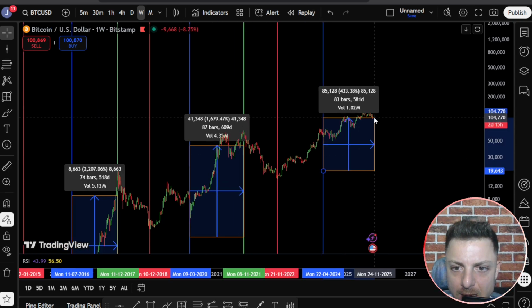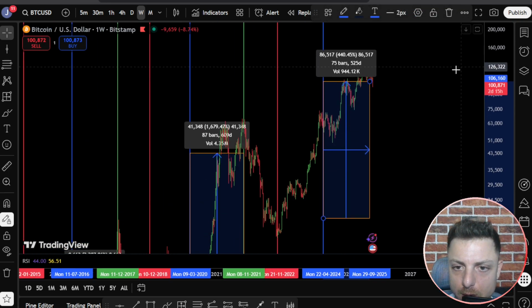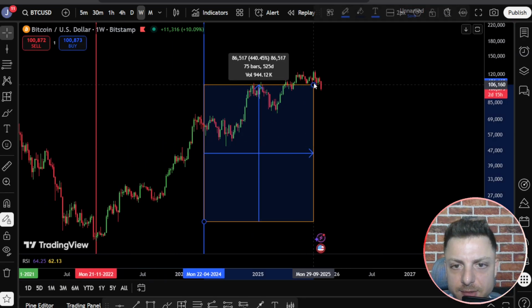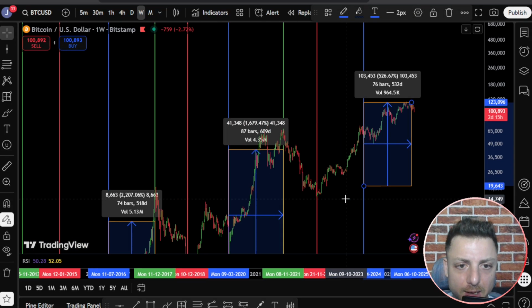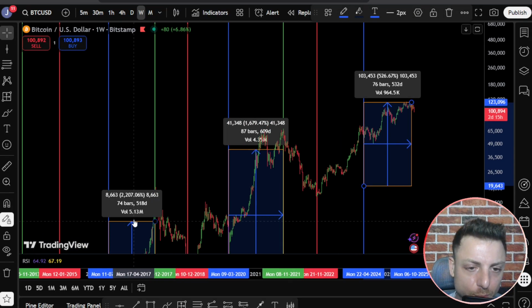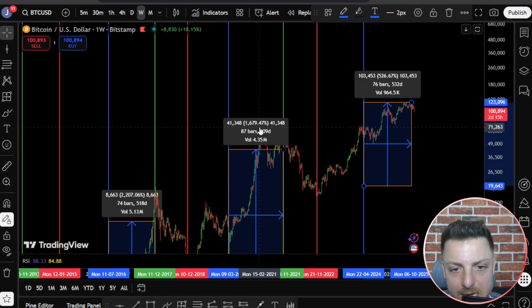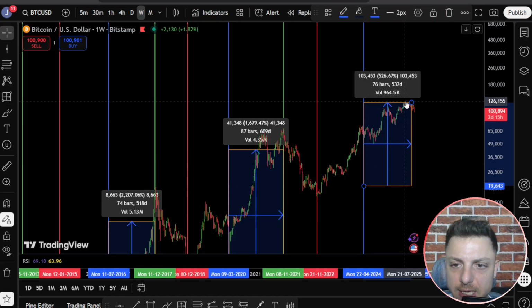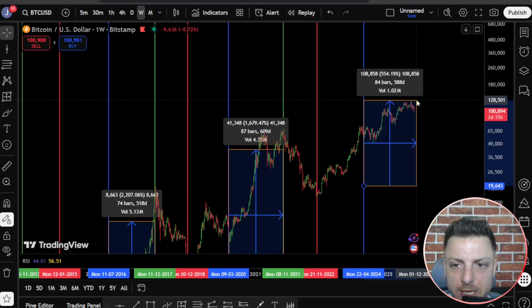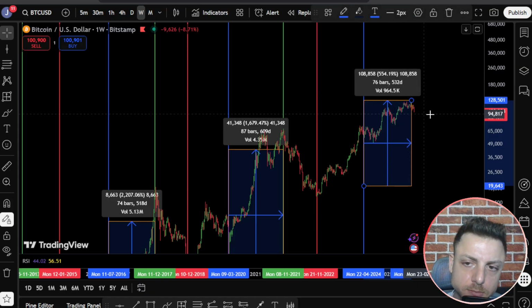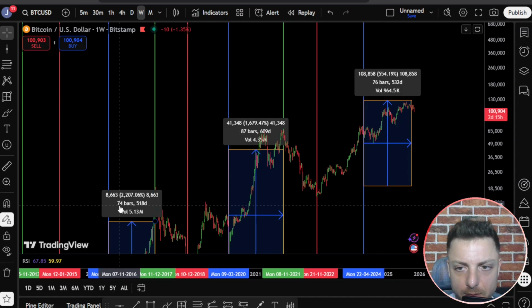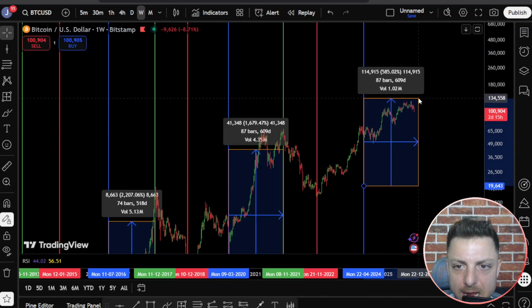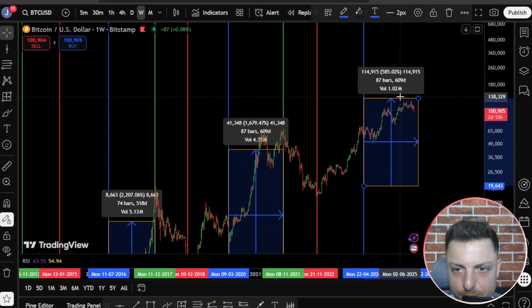So if we were to say, where was the current high? If the current high lines up perfectly, like we got this high around the 6th of October, that would be 76 bars. So that lines up near perfect with 2017. 2021 did extend a little bit more. So we can just keep that in our understanding. Okay, 76 bars, 87 bars, 74 bars. We could, again, extend it out to 87 bars like this other prior high.